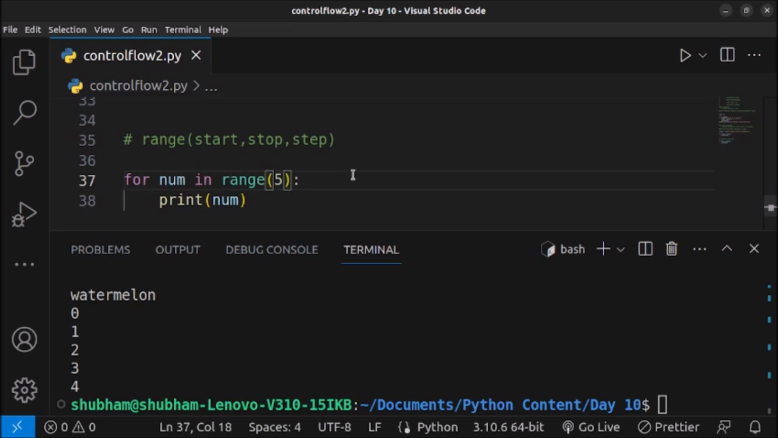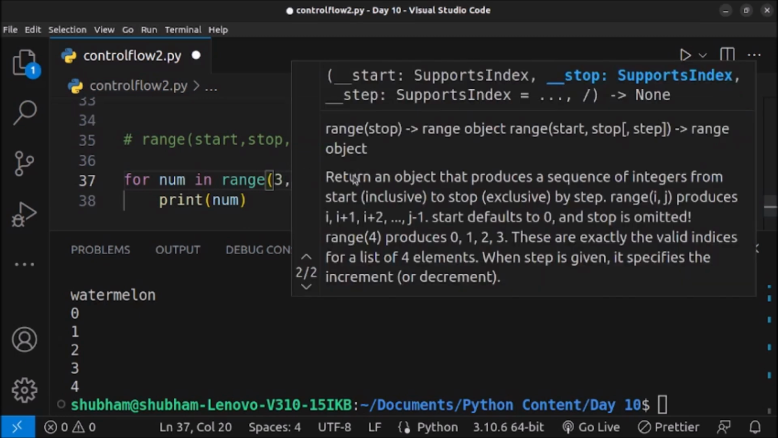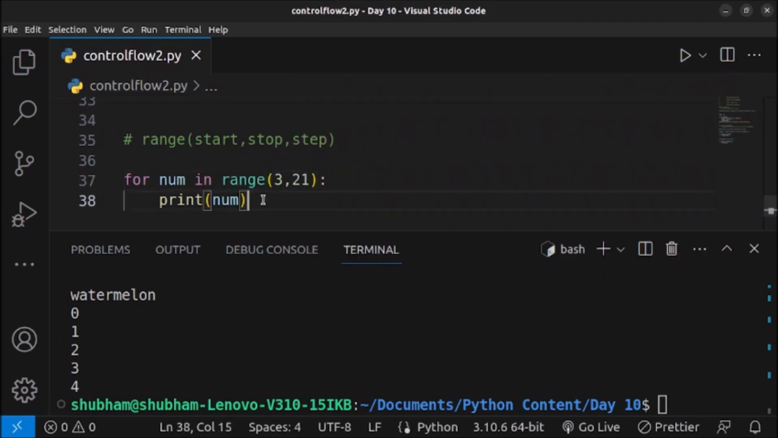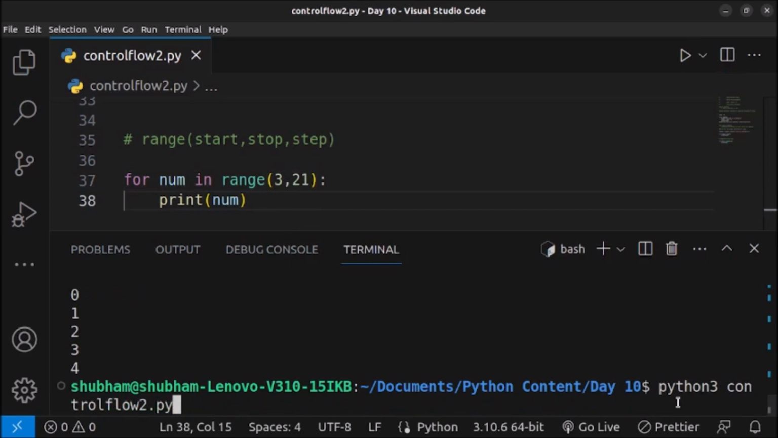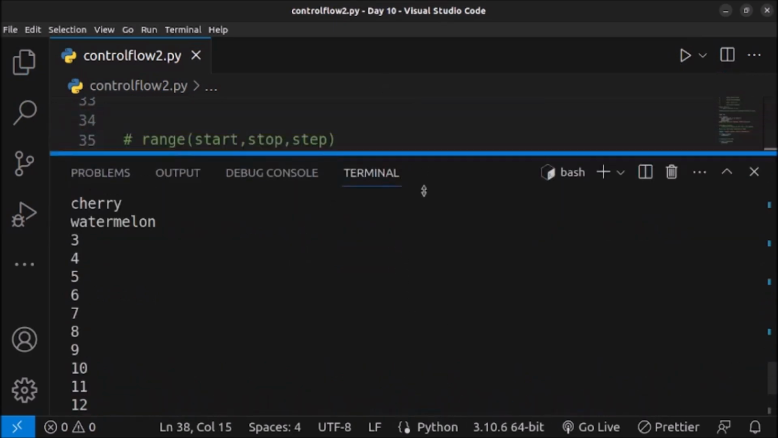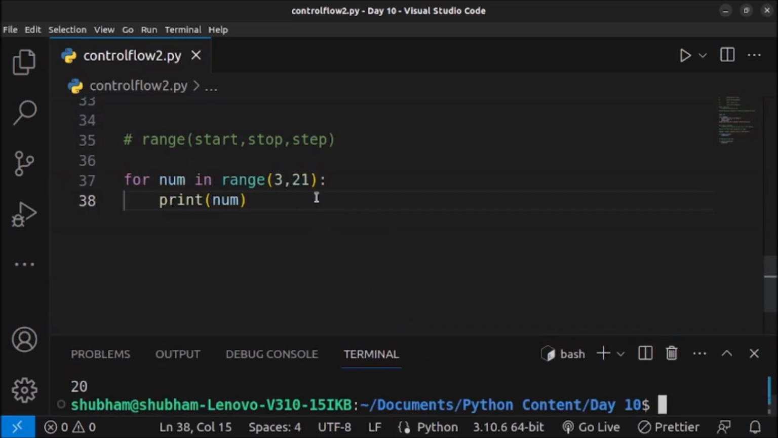So what if we want to start the generation of sequence from 3 till 100, not 100, let's do 3 to 20. Then how can we do that? We have to give the start and the stop, but we can't give 20 because we have to stop at 20. So we will give one value more than 20, which is 21, and we will save our code, and you will see the numbers from 3 to 20 printed on the screen. So as you can see, the numbers are printed. This is the power of the range function in Python.